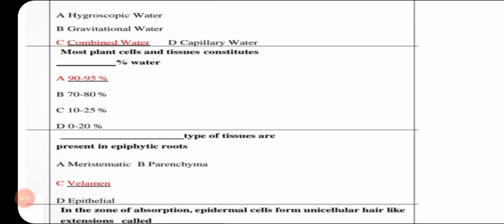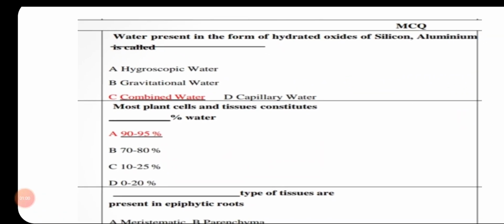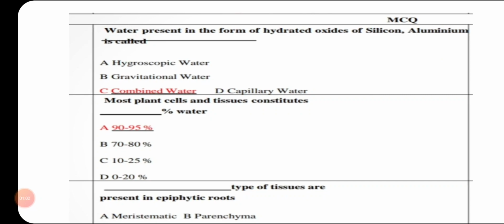See here, you have got MCQs where you will be getting the options. There will be 4 options, and remember students, you have to write the correct option with the correct alphabet. I will read the question for you. Water present in the form of hydrated oxides of silicon, aluminium is called dash. There are 4 options: A hygroscopic water, B gravitational water, C combined water, D capillary water.